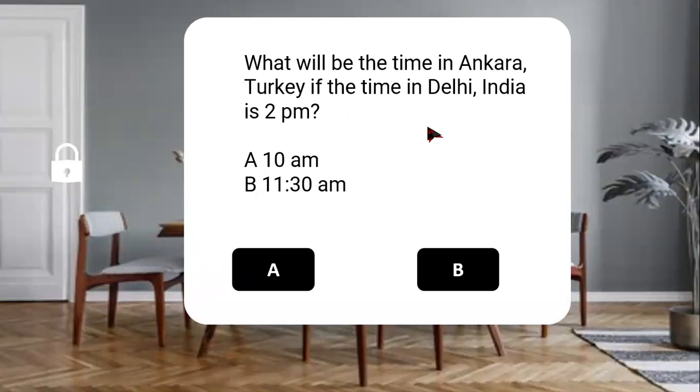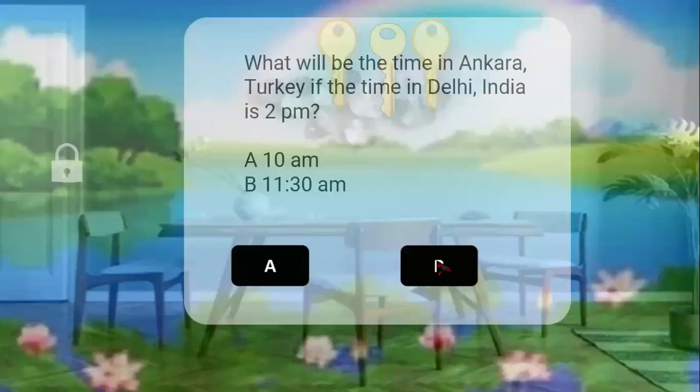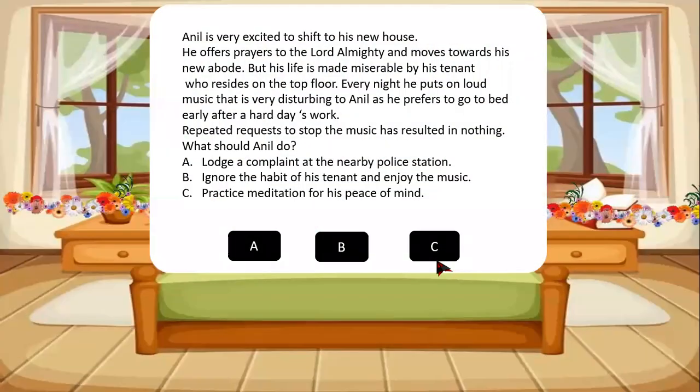So suppose I click here, okay, there is a question. What will be the time in Ankara, Turkey? The time in Delhi, India is 2 p.m. Okay, so I believe it is 11:30 a.m. So I click answer. Okay, I move inside the house.